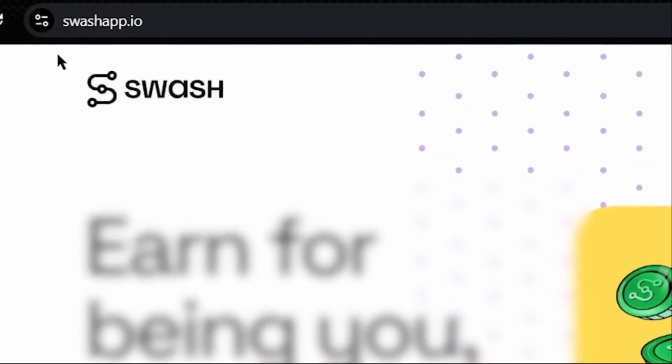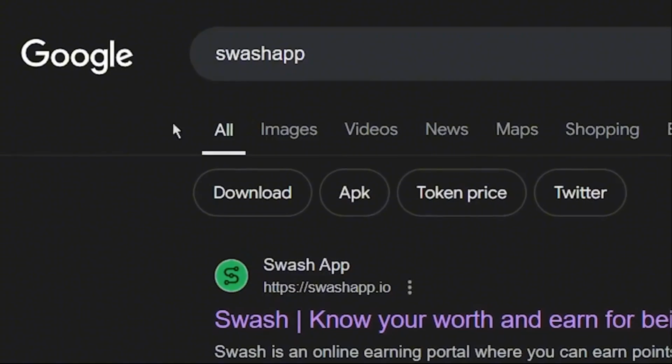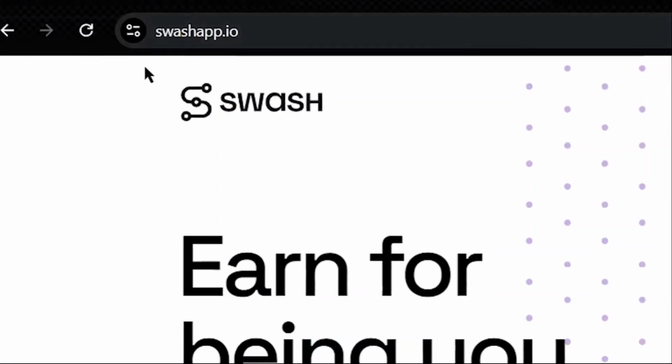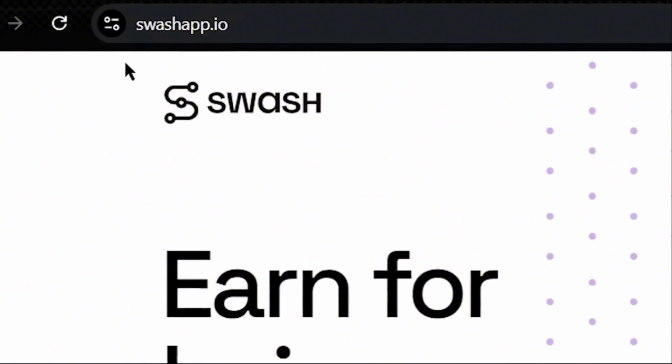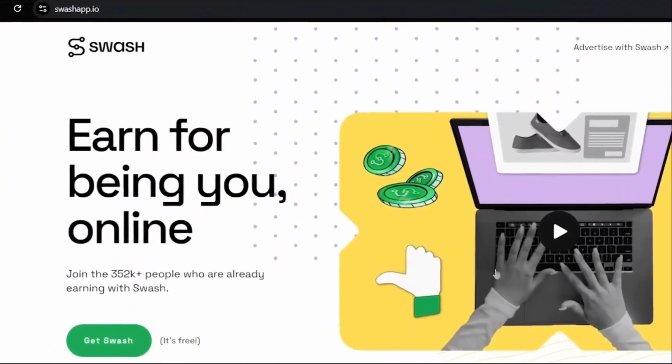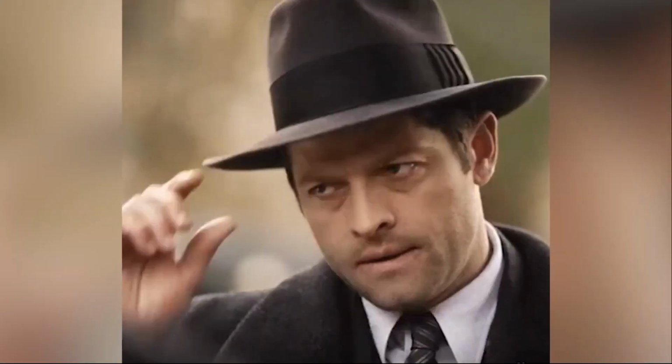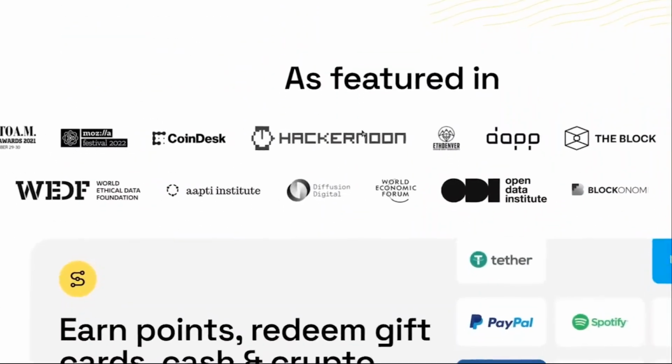Now, the name of this website is the Swashapp.io. You can search for the Swashapp on Google, or you can just come to the URL swashapp.io and you will be taken to its homepage. Today, I will be sharing a bonus trick with you that's going to help you 10x your earnings on Swashapp, so stay tuned until the end.